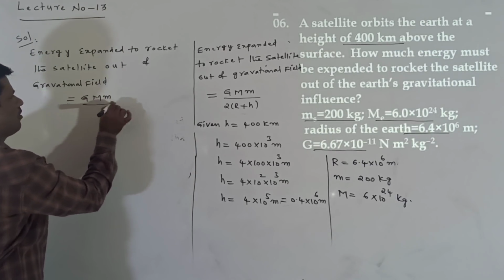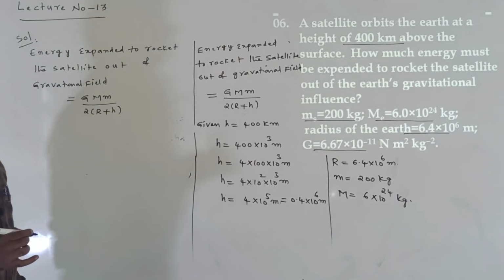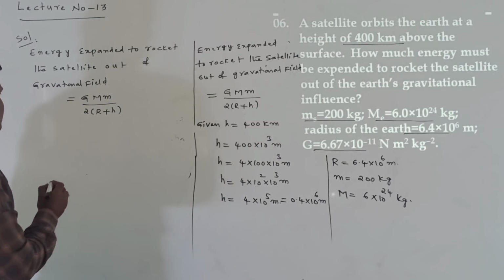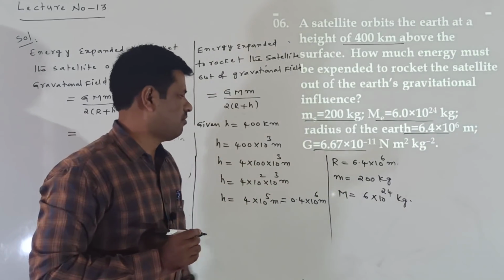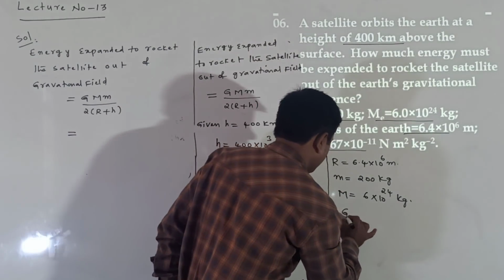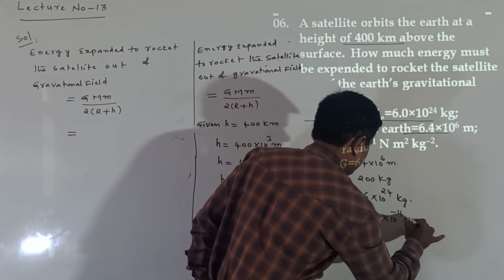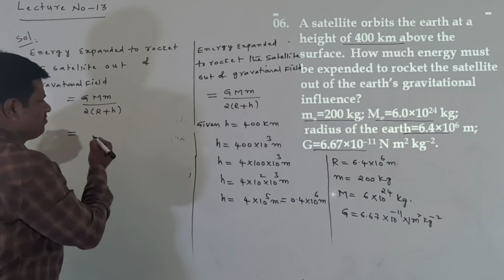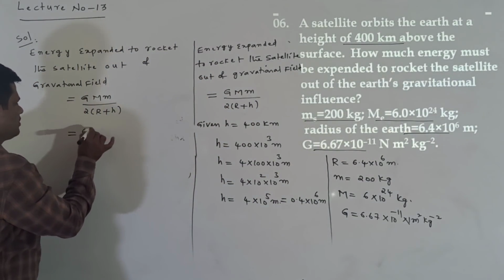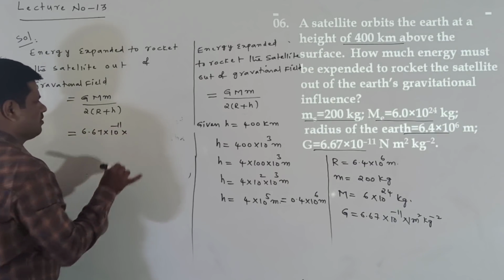GMm by 2 into (R plus h). Okay, GMm by 2 into (R plus h). Now what I am writing next? The G value we already know, and the G value is also given in the problem. That I am also writing here: 6.67 into 10 power of minus 11 Newton meter square kg power of minus 2. All these values I am substituting here: 6.67 into 10 power of minus 11.